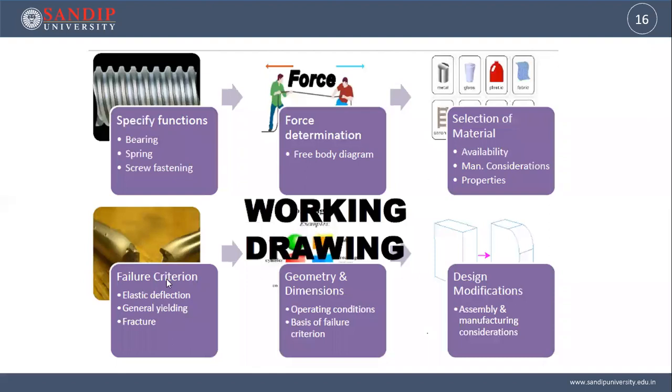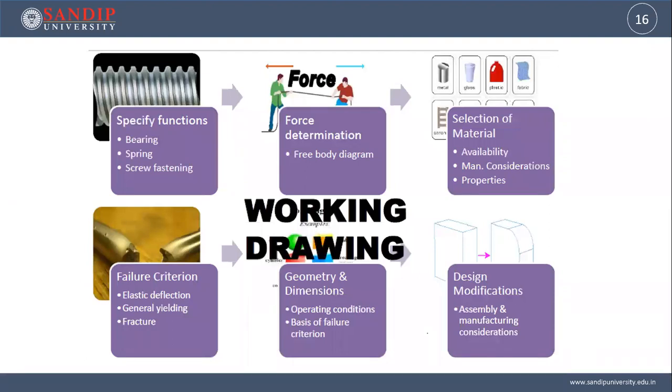Then failure criteria, whether the material, like a spring, should be elastic. Then when you are having an axial or tensile load, there should be yielding of the material. Then whether the fracture strength of the material is good or not. So we are going to test the failure criteria of the component. Once it is done, you may have to change the material so that you get the required strength to withstand the forces. So all this testing is done, and then the dimensions are final based on the material properties.